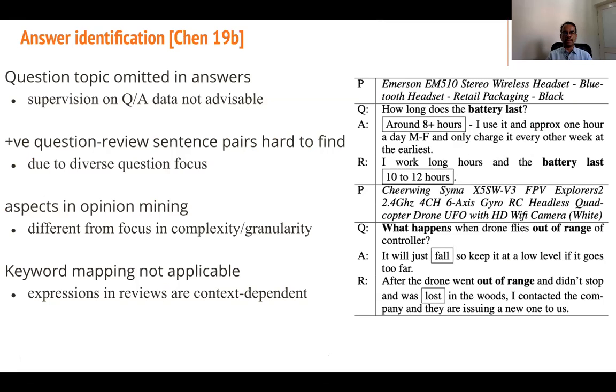But the other challenge is the question could have multiple foci, like what happens when a drone flies out of range of controller and how long does the battery last? So keyword mapping is not applicable. Expressions in reviews are context dependent. So how do you identify the answers despite all these challenges?